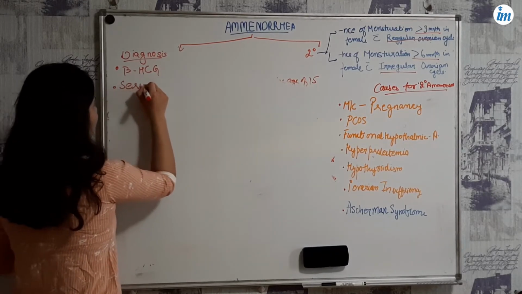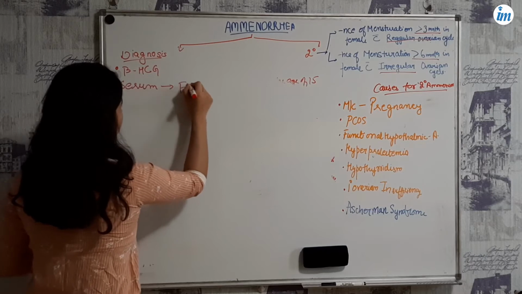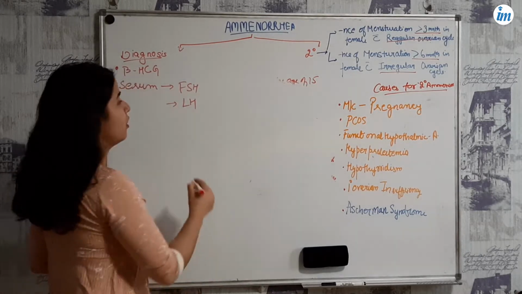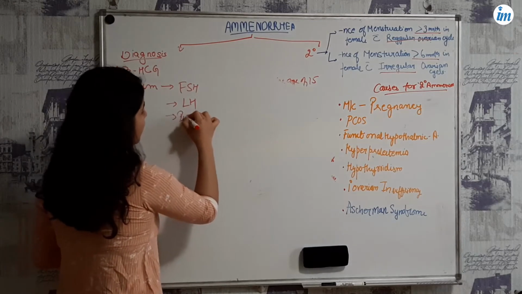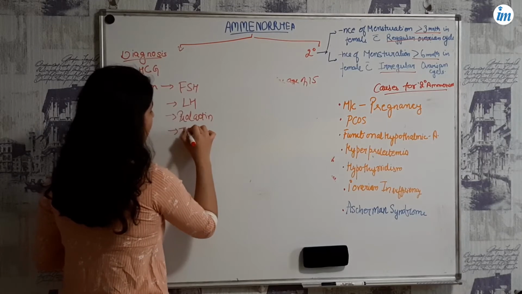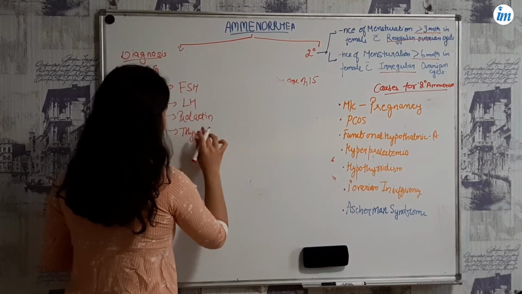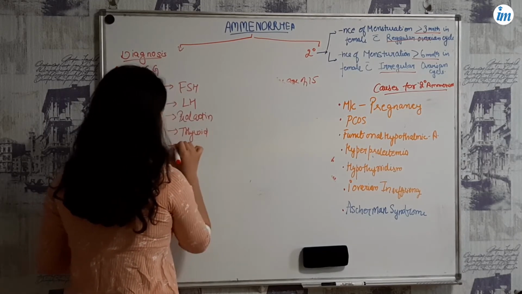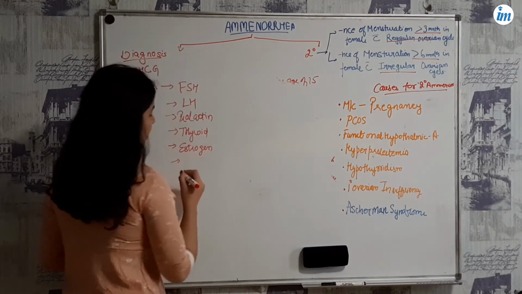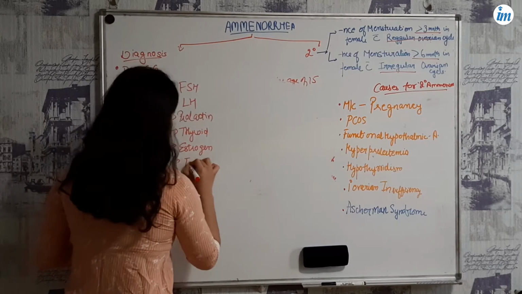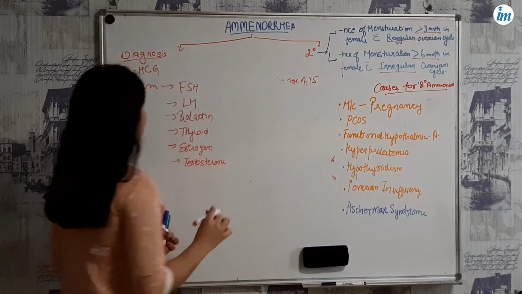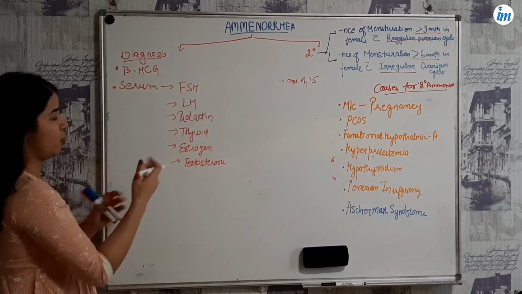Either you can go for the serum FSH level, you can check the serum LH level, plus you can check the prolactin level and thyroid hormone levels. Another is estrogen, and you can see the serum level of testosterone. So these are the second-line tests.